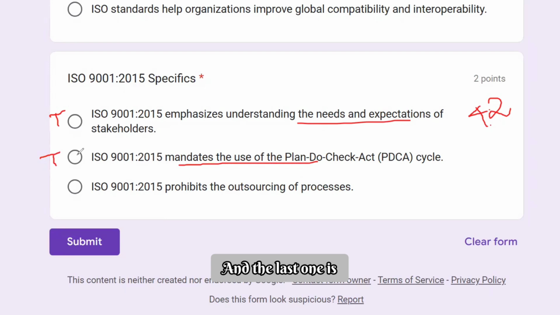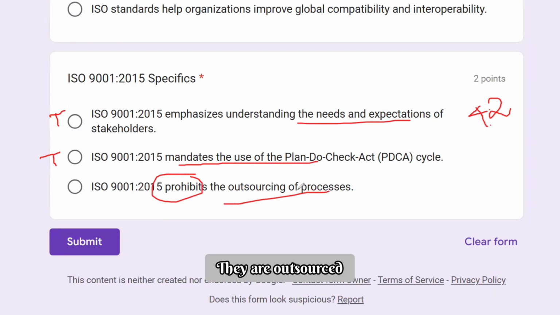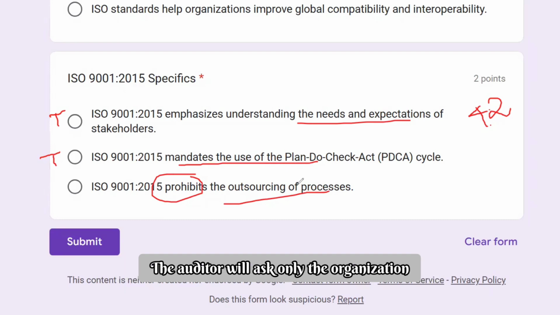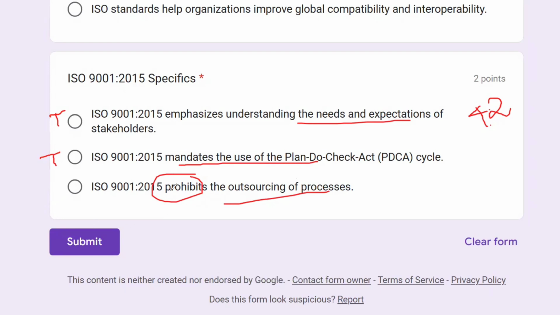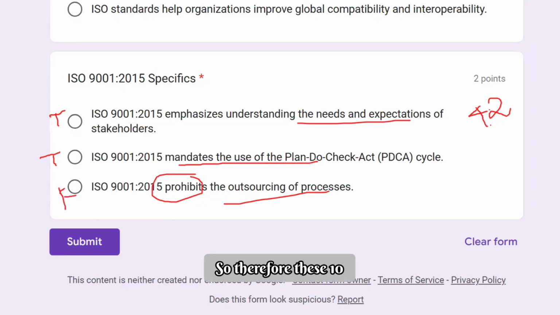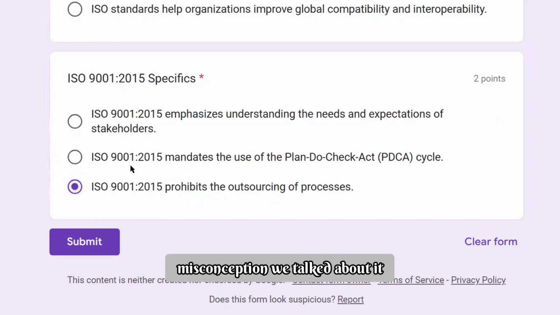And the last one is that ISO 9001:2015 prohibits outsourcing. No, the only thing is the organization should be careful. They can outsource, but all the control will remain within the organization. The auditor will ask only the organization, even if something goes wrong, right? Not the supplier. So the full control the organization should have. So false.